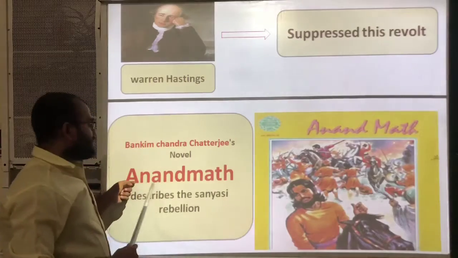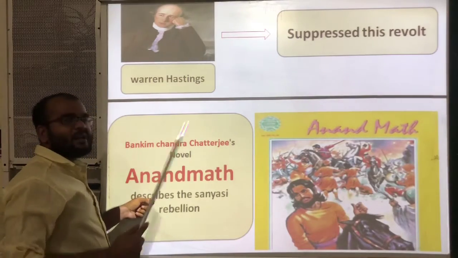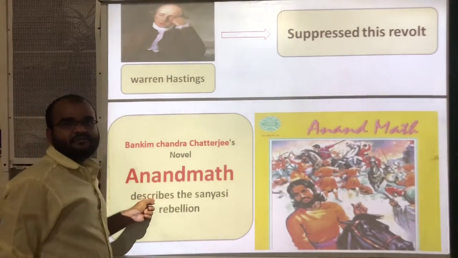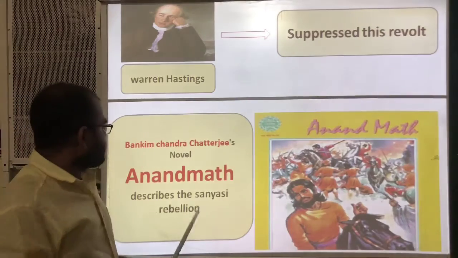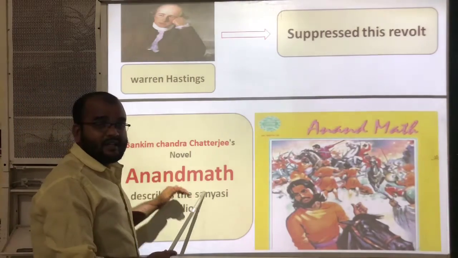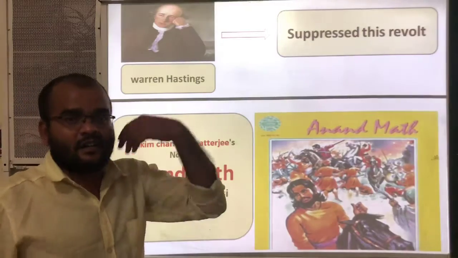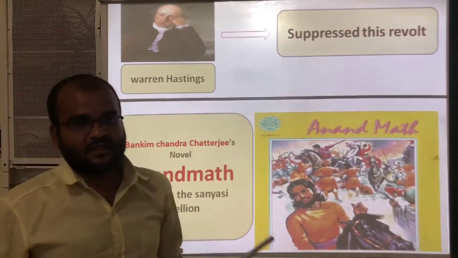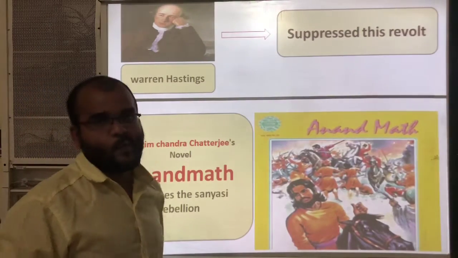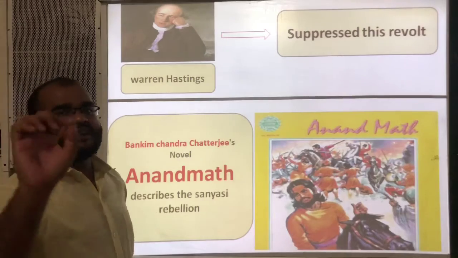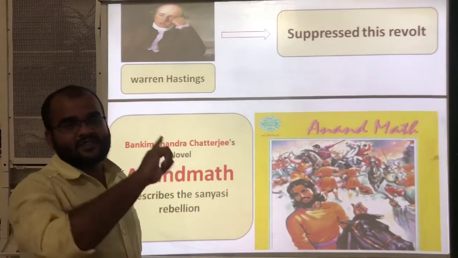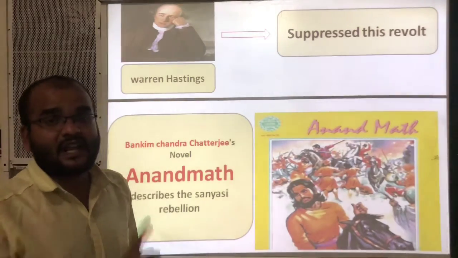In this Anand Math he described the Sannyasi rebellion, the main reasons, and how they fought and how they were suppressed. Everything is mentioned in this book. So this is a small piece of information regarding the tribal rebellion or tribal revolts.